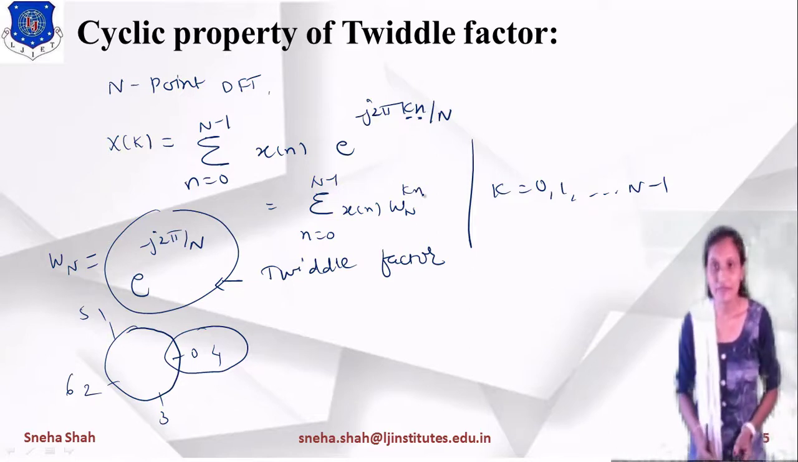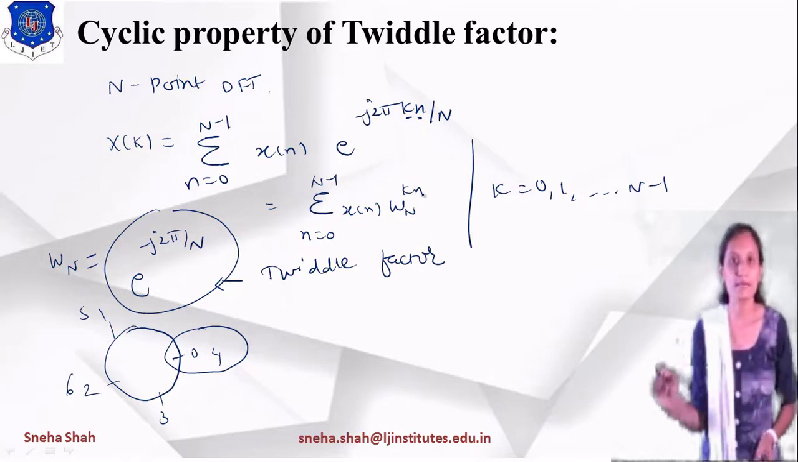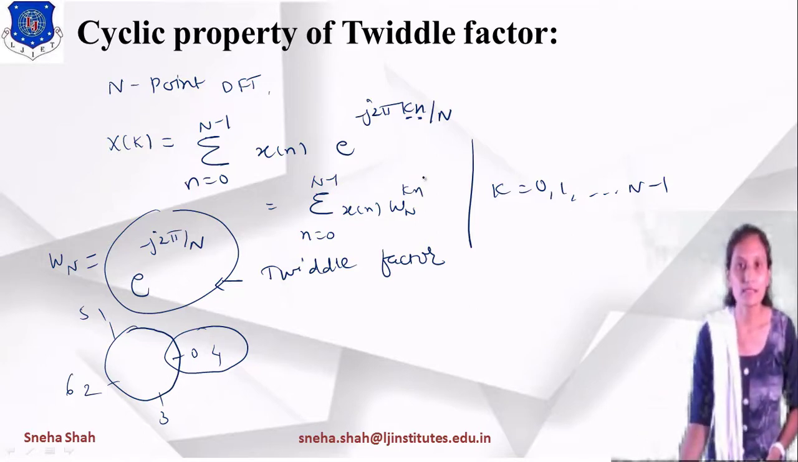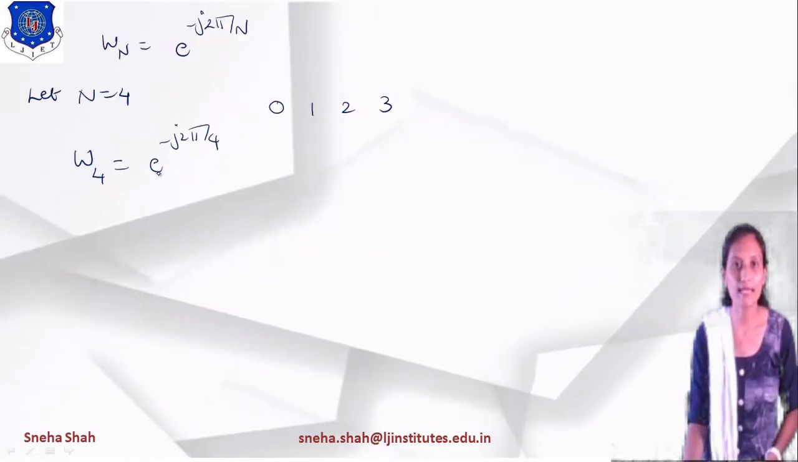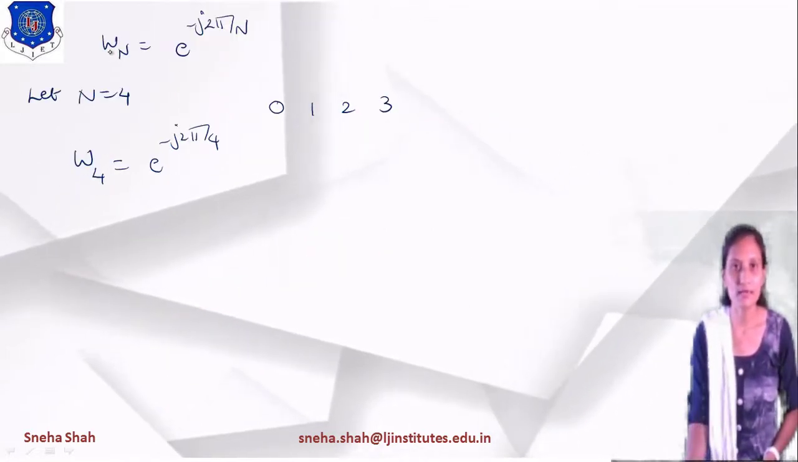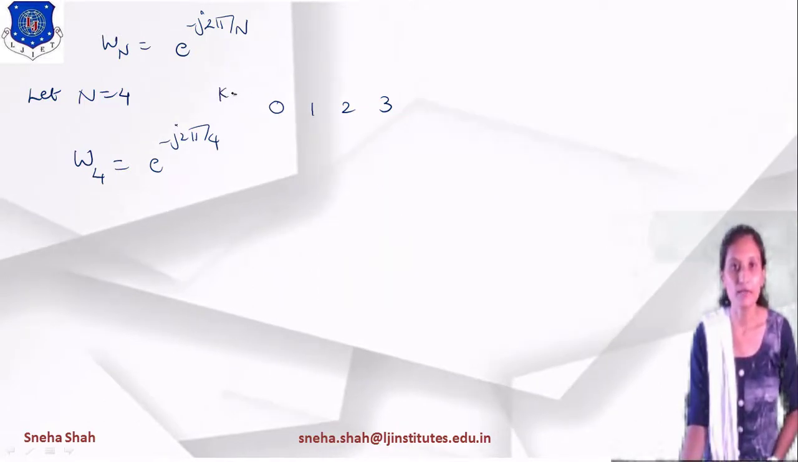Now what is the range of k and n? The range of k and n will be 0 to n minus 1. So we are using this particular term Wn raised to kn to prove this cyclic property. So this one is Wn, right? Now we have to derive Wn raised to kn. Now if I am taking the value of k equals to 0, 1, 2, 3 and the value of n equals to 0, 1, 2 and 3, then what will be the value?